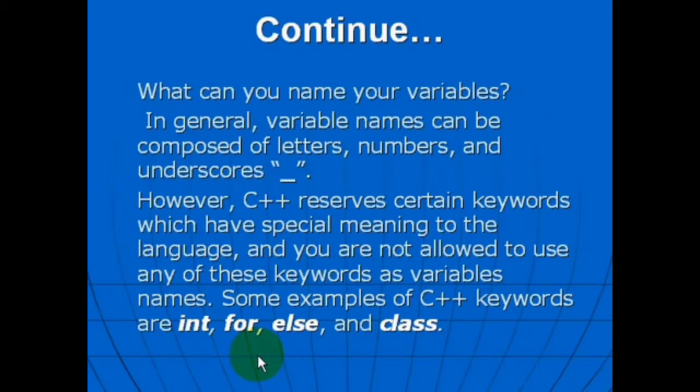What can you name your variables? In general, variable names can be composed of letters, numbers, and underscores. However, C++ reserves certain keywords which have special meaning to the language, and you are not allowed to use any of these keywords as variable names. Some examples of C++ keywords are int, for, else, and class.